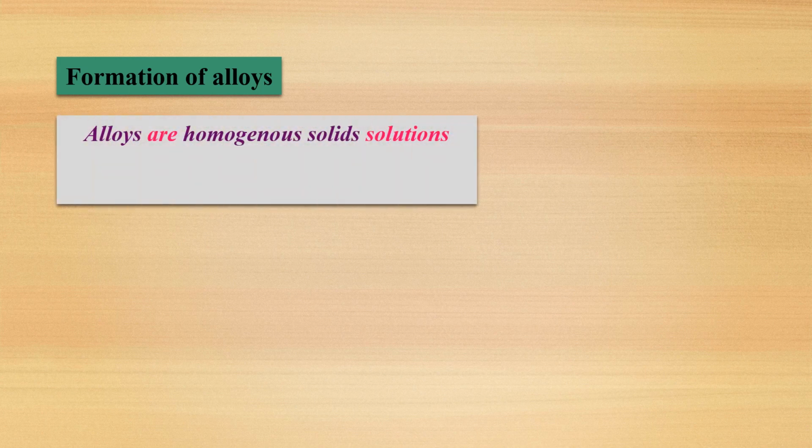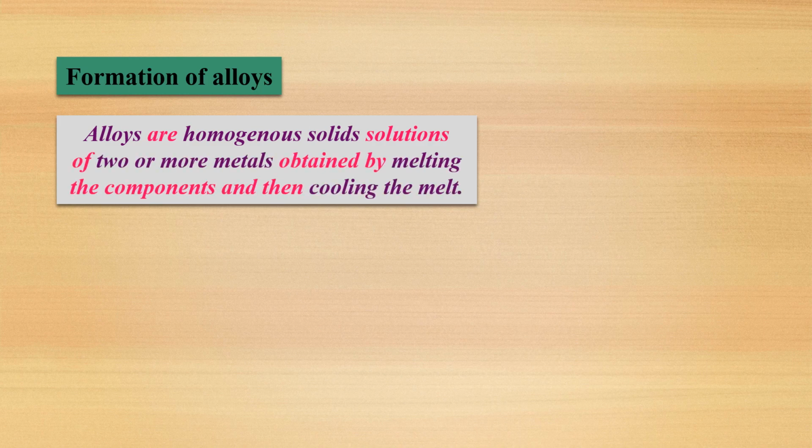Now, formation of alloys. Alloys are homogeneous solids or solid solutions. Here, two or more metals are obtained by melting the components and then cooling the melt. So once more I will repeat, students, alloys are homogeneous solid solutions of two or more metals obtained by melting the components and then cooling the melt.